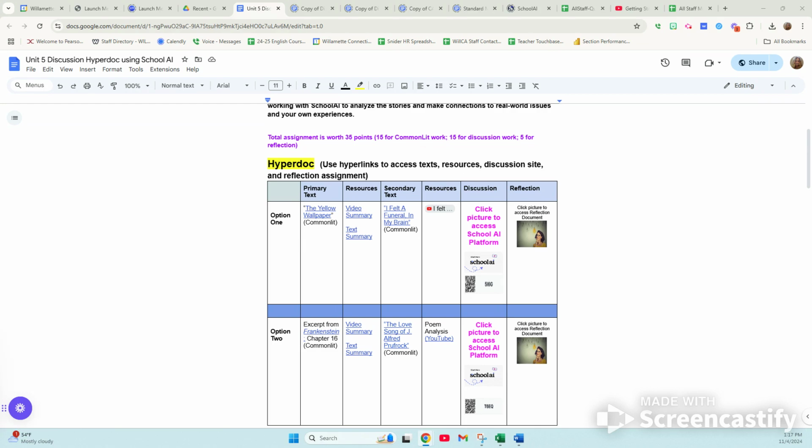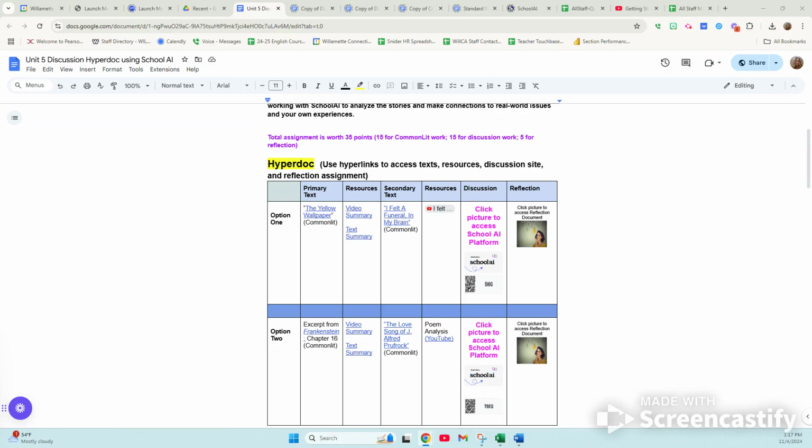So just a quick little rundown so you know what you're looking at when you click on this assignment. First and foremost, you need to read this entire document. Please don't just click on the links and then think you know what is going on. It's pretty self-explanatory, but I really do want you to look through the document and see where all your points are coming from so that you are fully aware of what you need to do.